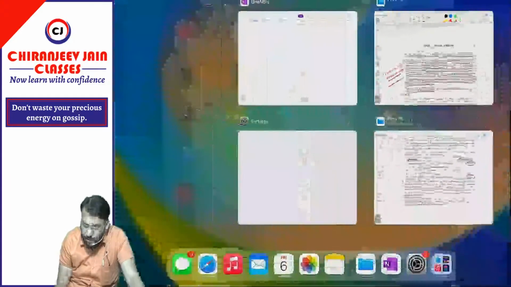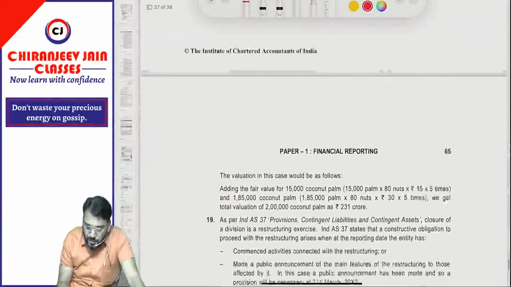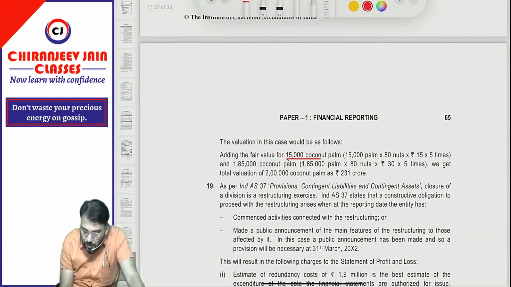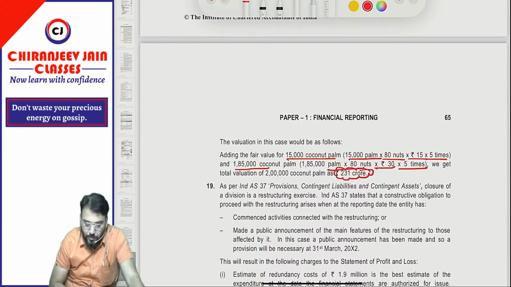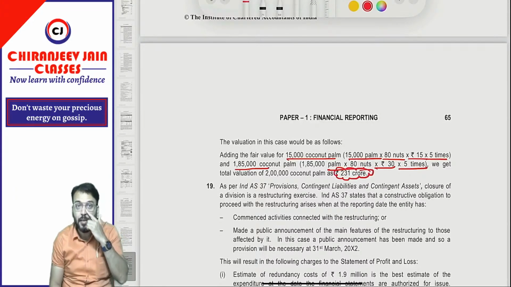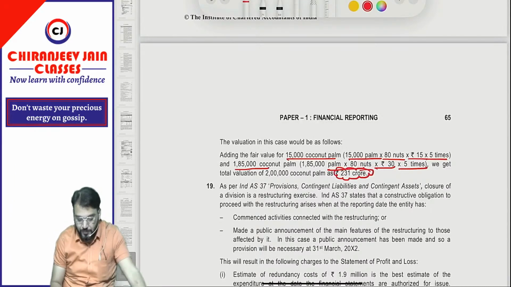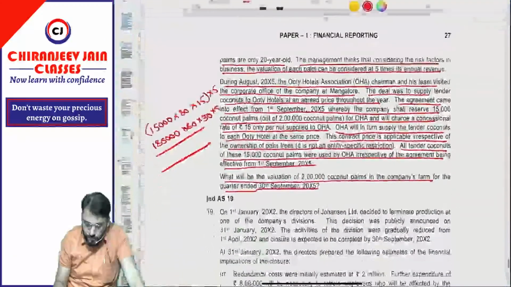Let's see what answer has been given. You can see the answer has been given the same way. It is 15,000 palms into 80 into 15 into 5 times, and 1,85,000 into 80 into 30 into 5 times. The total we can calculate, I think it will come to 231 crore. Understood? Have you understood this point? Yes sir. Come to the next question.